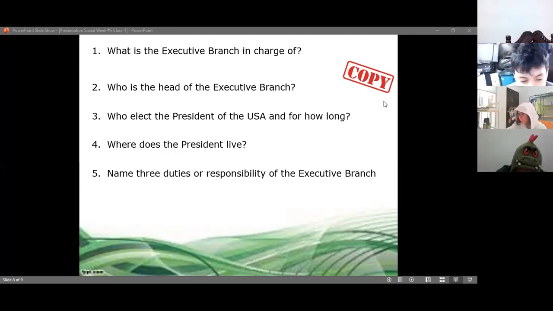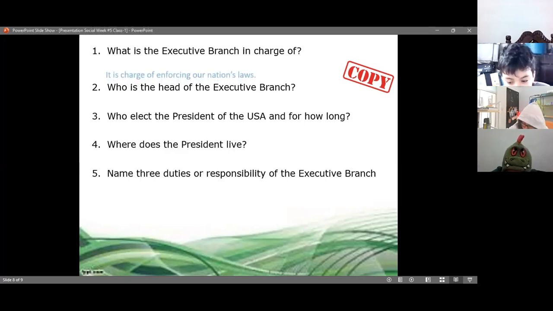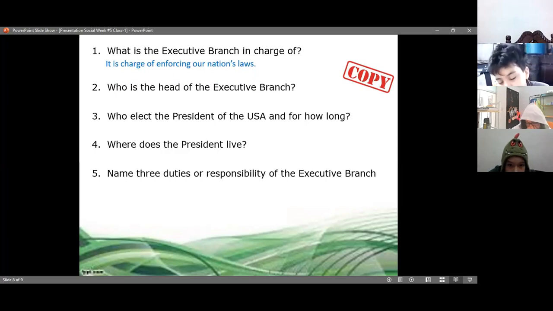Number 2. Did you remember the answer to number 1? The option number 2. Okay, I'm going to help you with number 1. Remember, it's in charge of enforcing the nation's laws. That is one of the responsibilities of the executive branch, but it's basically in charge of enforcing the nation's laws. Number 2, who is the head of the executive branch? The president. That's right. The president is the head of the executive branch.